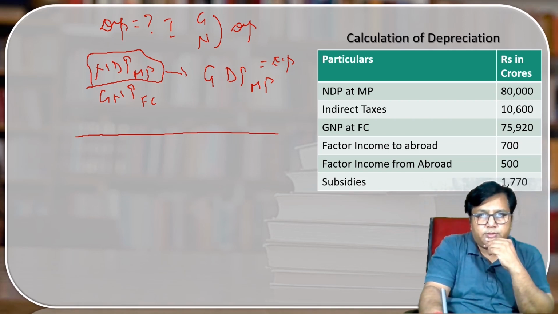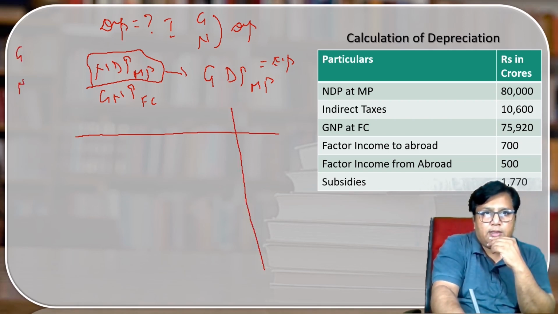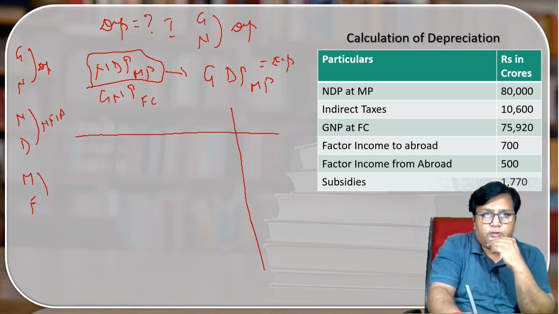Now draw the format. Write over here the mnemonic, that is for depreciation, that is for NFIA, that is for NIT. Plus minus, plus minus, plus minus.